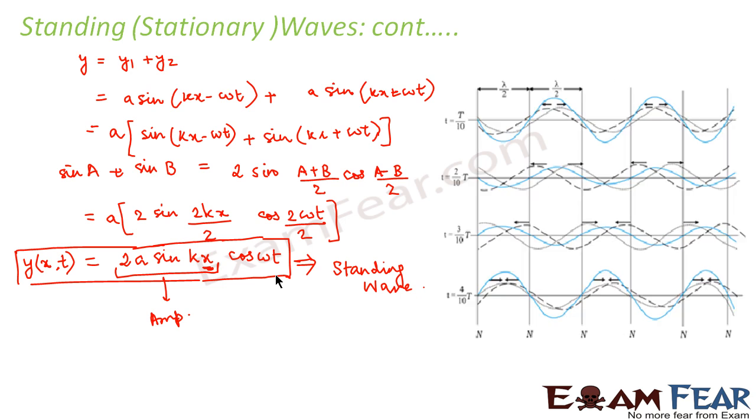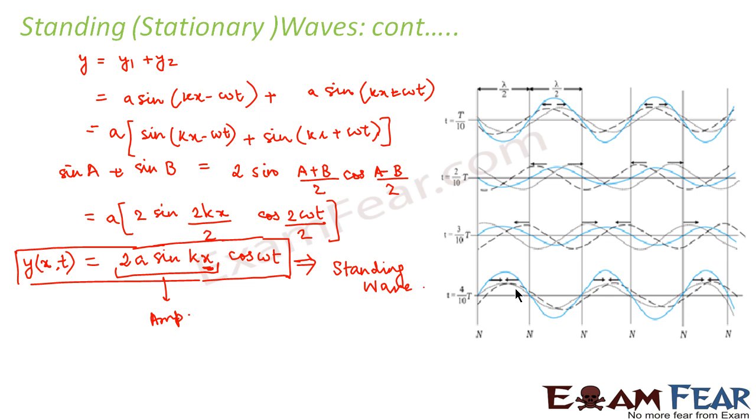Now if you look at this diagram, it basically shows you how two traveling waves combine and give rise to a standing wave. If you observe this diagram, the wave represented by the blue line represents a standing wave. So see, in the first step, the amplitude is maximum, then it reduces, again it goes down, and then it goes to the maximum value in the opposite direction. So how does this overlap take place? You can see it. One wave is represented by a dotted line and the other wave is represented by a grayish line. So these two waves overlap in this way, and then you get the corresponding standing wave.